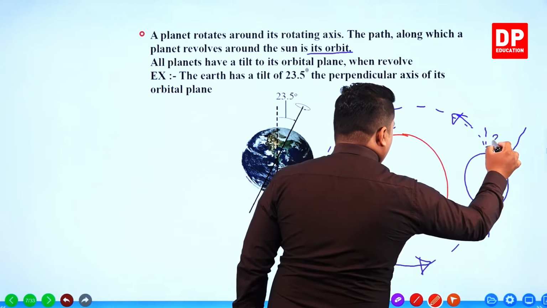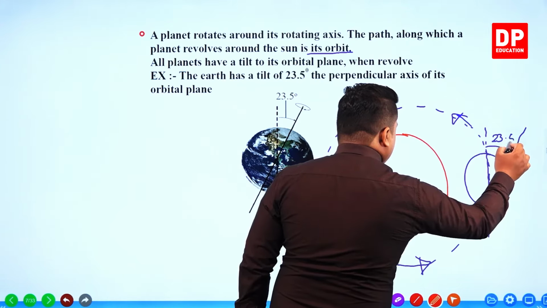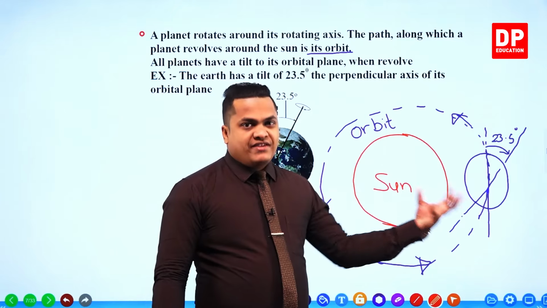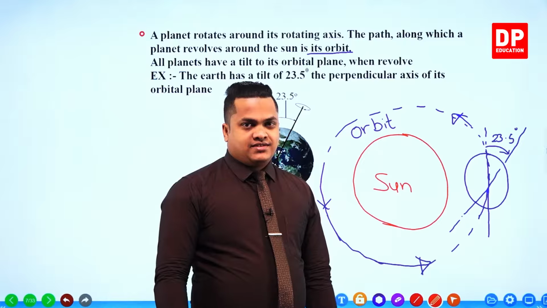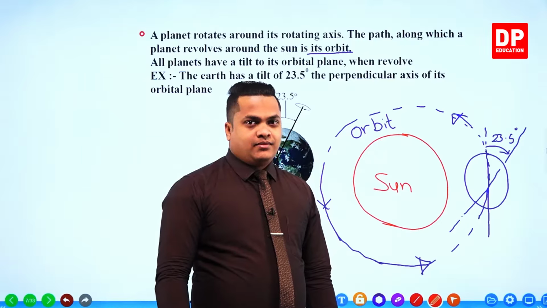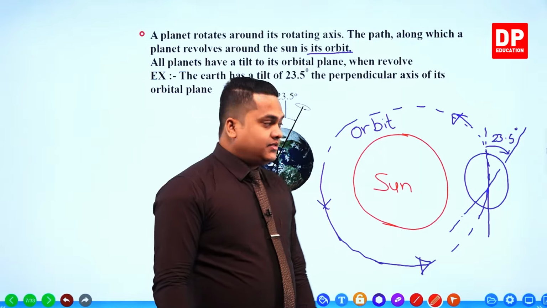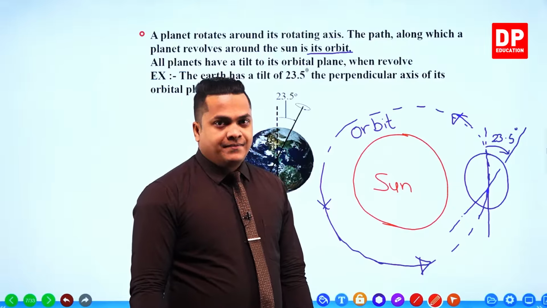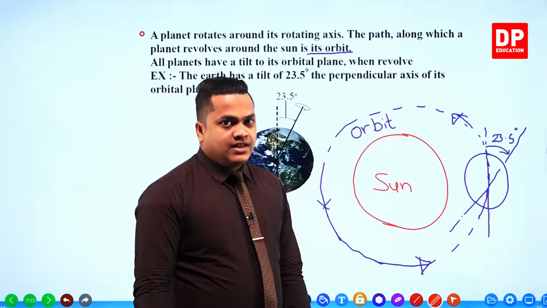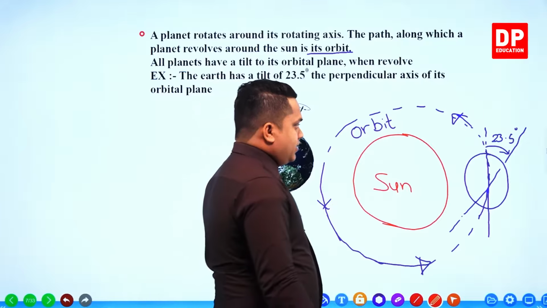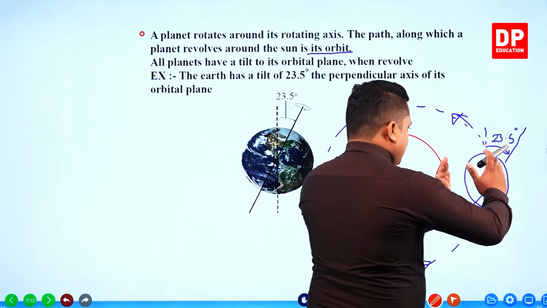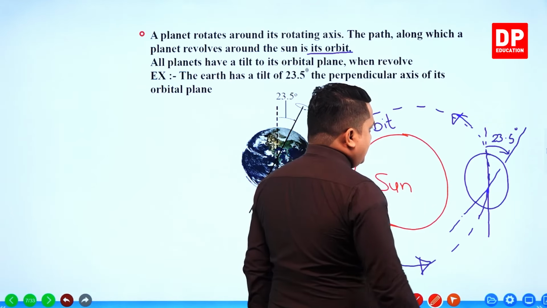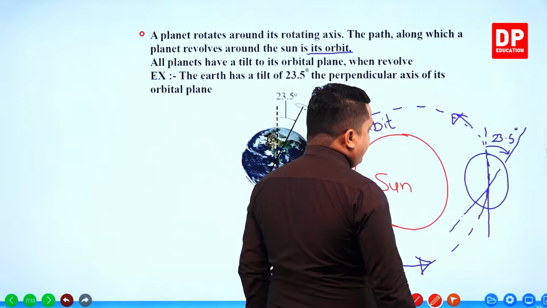So therefore, we can't observe a tilt if I draw a 2D figure like this. But however, I hope that you may get the idea about this tilt. So it's not like this. It's somewhat slanted to the other side, up to 23.5 degrees.